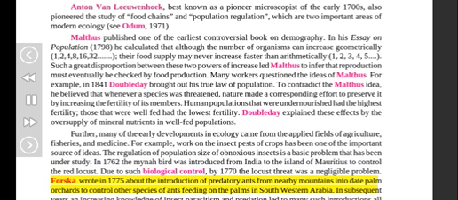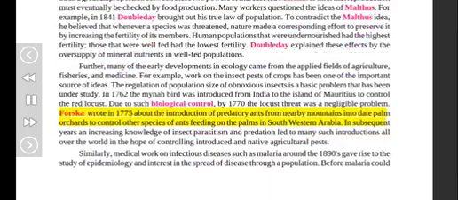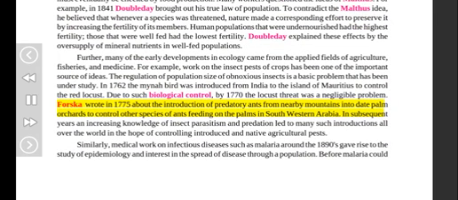Forskal wrote in 1775 about the introduction of predatory ants from nearby mountains into date palm orchards to control other species of ants feeding on the palms in southwestern Arabia. In subsequent years an increasing knowledge of insect parasitism and predation led to many such introductions all over the world in the hope of controlling introduced and native agricultural pests.